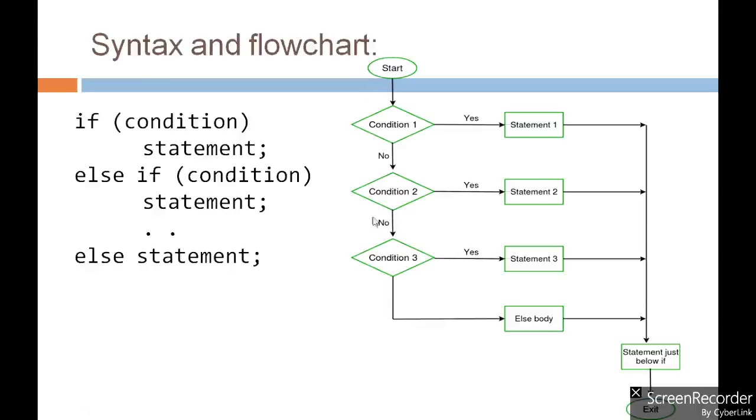But what if all the conditions are false? If all the conditions are false, then it will go to the else part of the if else if ladder statement, that provides the default statements to be executed whenever all the conditions are false. After executing this else part, it will transfer its control to the statement that is written after the if else if ladder. Right, so this is the simple flow chart and syntax for the if else if ladder.